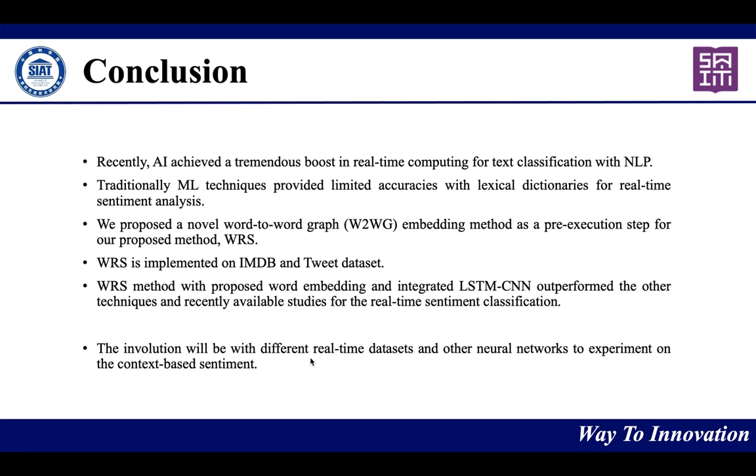And this proposed word embedding and integration of LSTM-CNN outperformed the other techniques and recently available studies for real-time sentiment classification. And the future aspect will be different real-time data sets and neural networks to experiment on context-based sentiment.